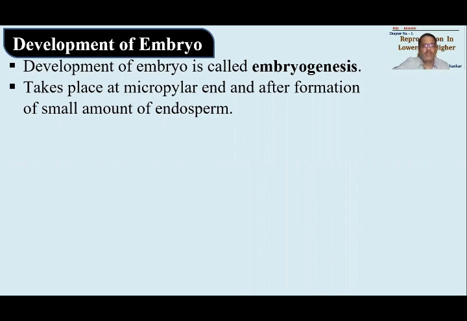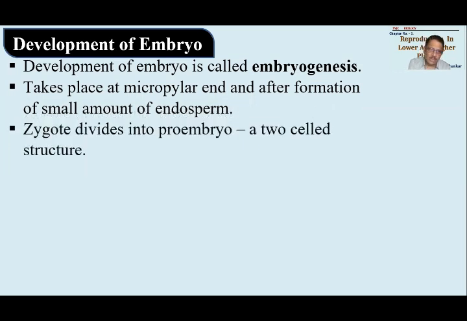First the endosperm tissue will be ready, and after that the development of zygote will start, because it needs some food. Nucellus is not a food which can be utilized by the embryo, so it requires some digested type of food, and that's how development of endosperm is a must.